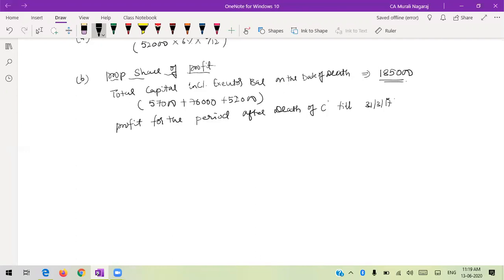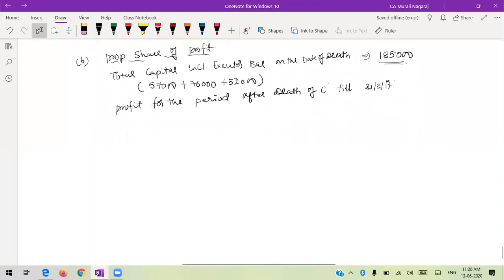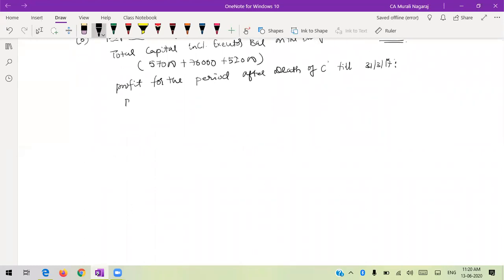Because if I use the words balance sheet date, then when you sit for preparation, you will think of only the balance sheet date. So here, it is up to the date of settlement, or if in between you are closing that period. So now let us compute. So computation, how it will be? Let us see how it will come. Now, what is profit?